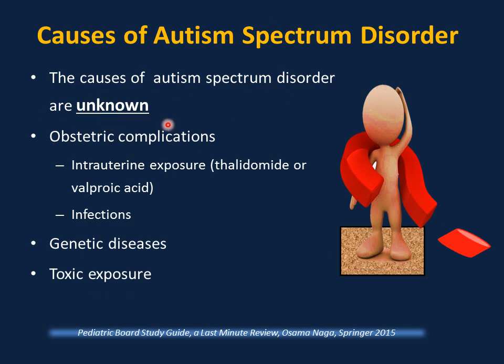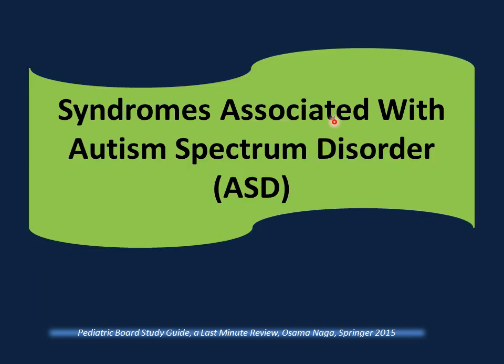Examples of hypotheses for the cause of autism: obstetric complications, for example, intrauterine exposure to thalidomide or valproic acid, or intrauterine infections, genetic diseases, and toxic exposure. Syndromes associated with autism spectrum disorder.